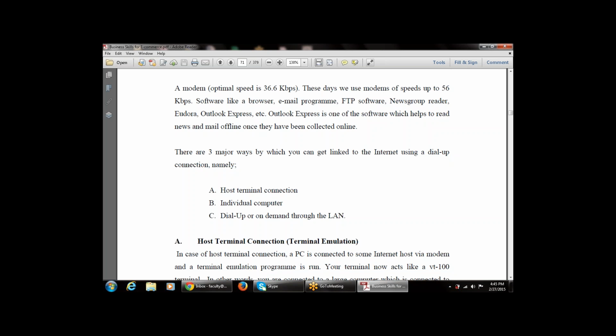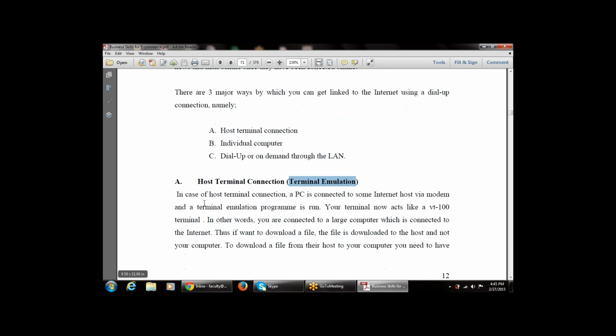The first one is host terminal connection. Another name is terminal emulation. In a host terminal connection, that is a terminal emulation, a PC is connected to some internet host via a modem, and a terminal emulation program is run.